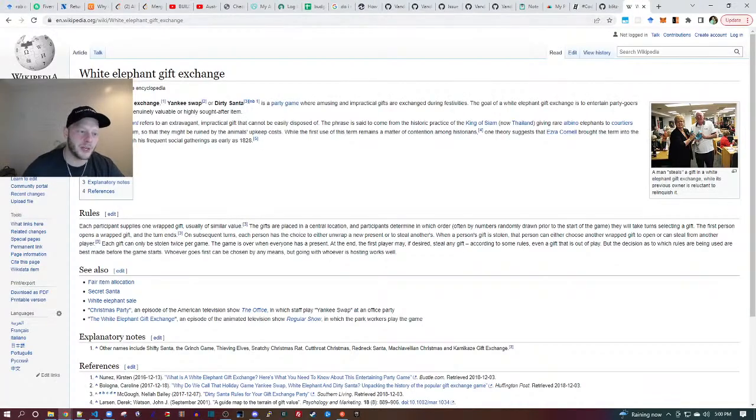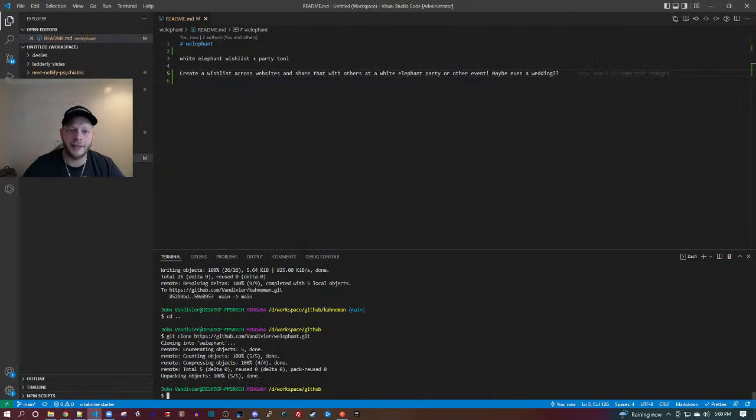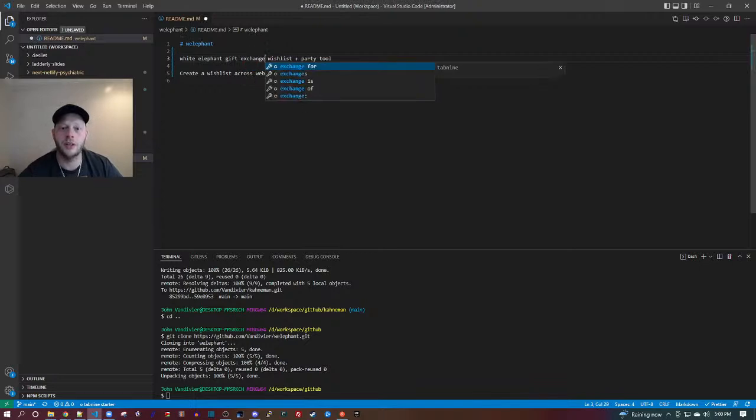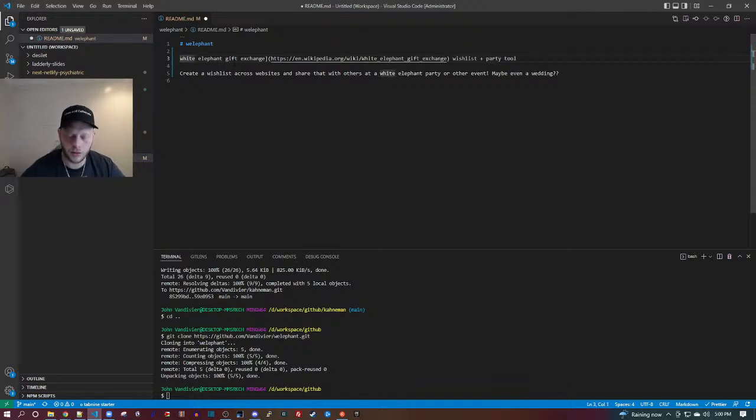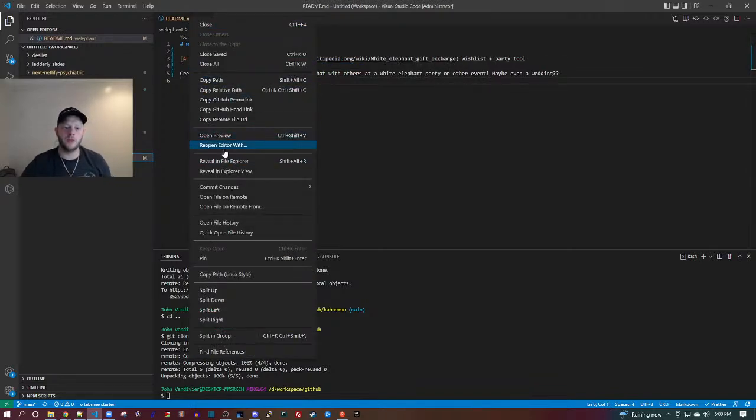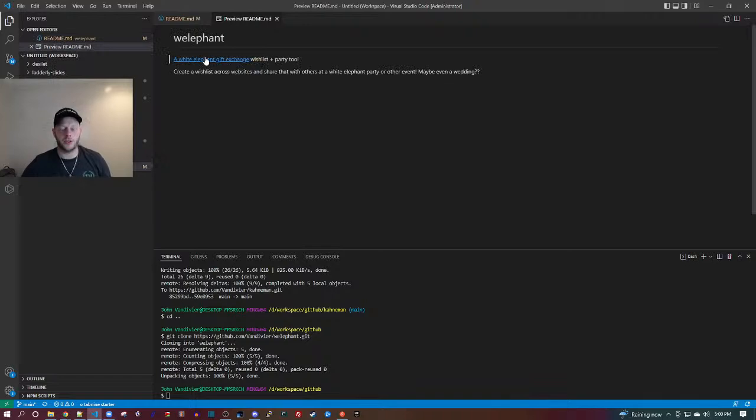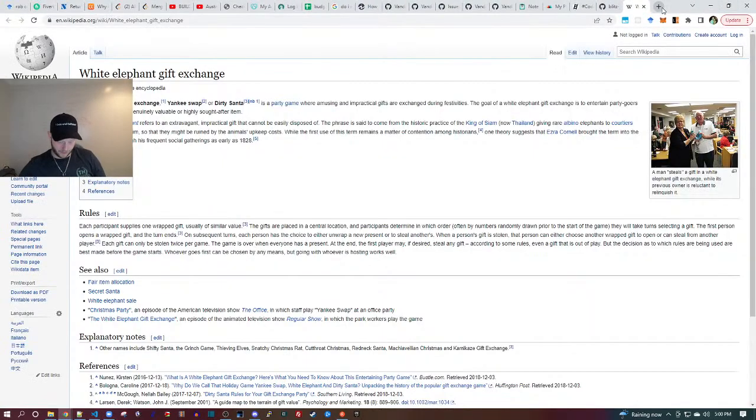Let me grab the Wikipedia link, and I'll link it in my README. A white elephant gift exchange wish list and party tool. Okay. Let's right click and preview this markdown file and make sure that the link works. Yep. Okay, great.